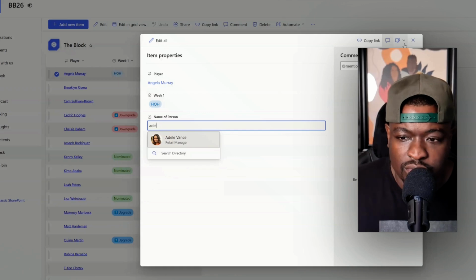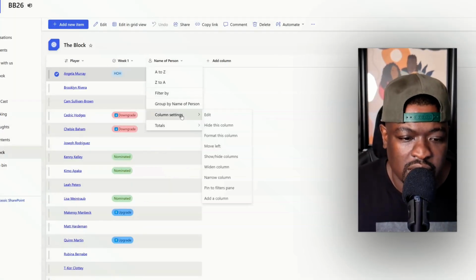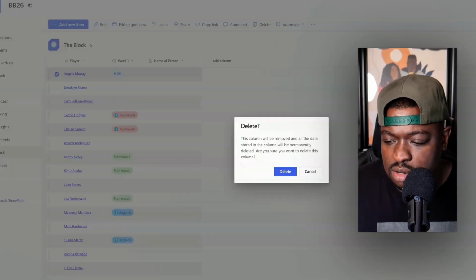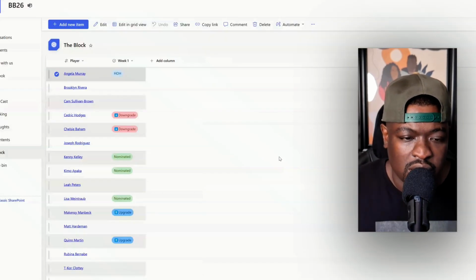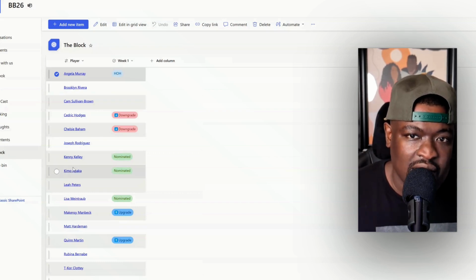So we don't need that column. I'm going to close this, then go ahead and delete this column. I just wanted to do that to show you what that looks like. We're not doing that because Angela and all the cast members are not inside of our environment.